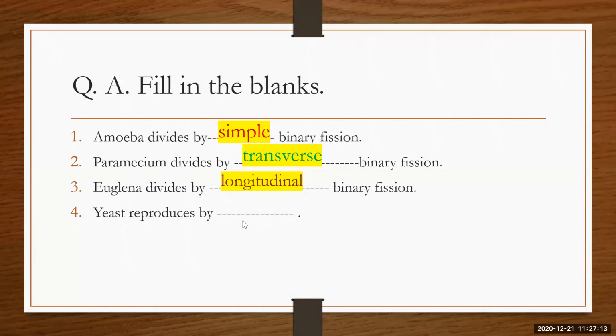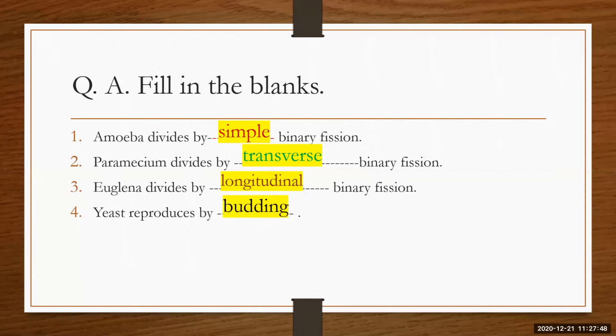Ruchika, I can see Ruchika here. Ruchika, just unmute yourself. Budding. Okay. So yeast reproduces by budding. So you all have understood binary fission and budding in unicellular organisms.